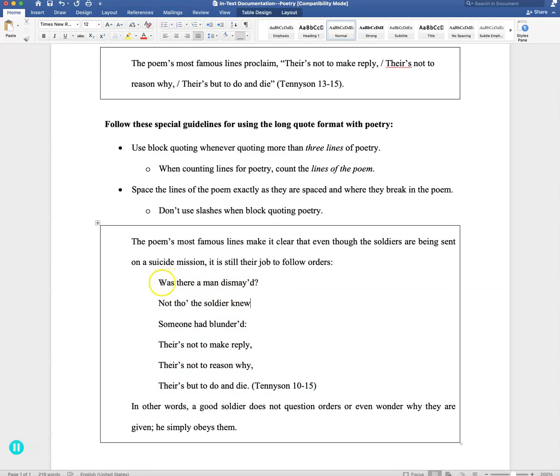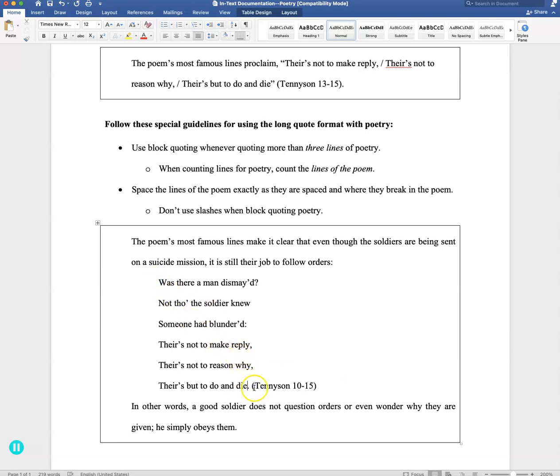It's almost like you cut and paste that section of the poem into your essay. So that's exactly how it looks in the poem. You double space it, of course, which in the original text it might not have been, and you indent it, and it's on another line, set off with white space so we know it's a quote. You don't put quotation marks around a long quote. That's true for any kind of long quote.